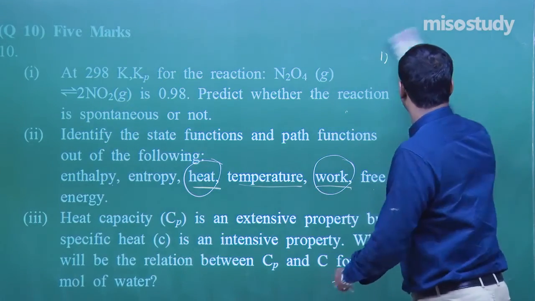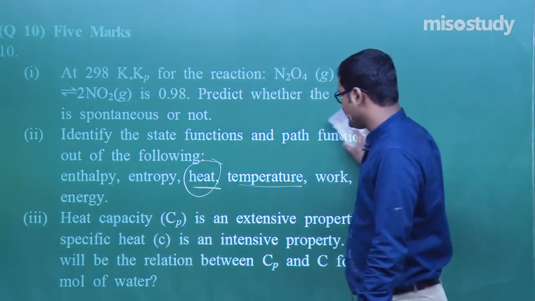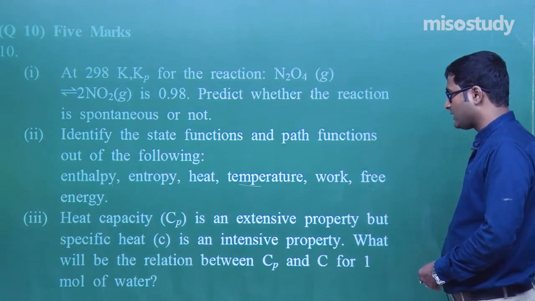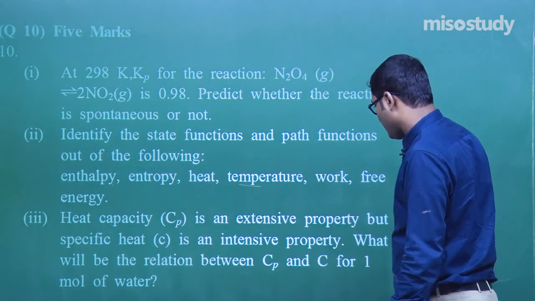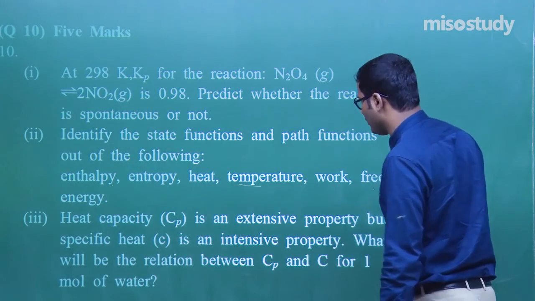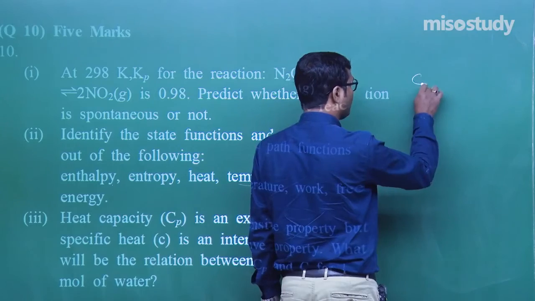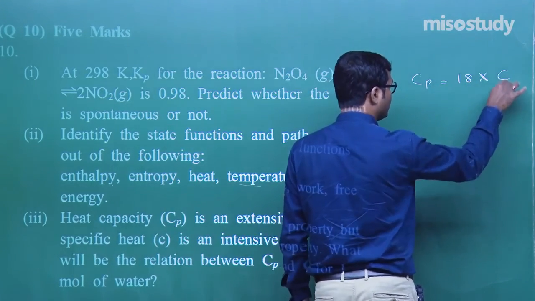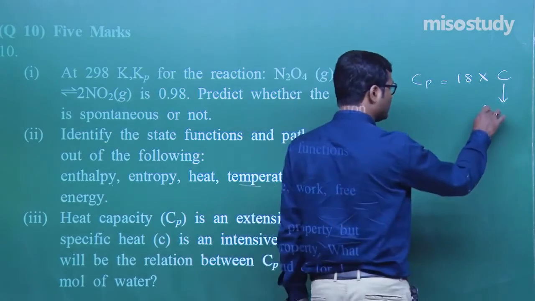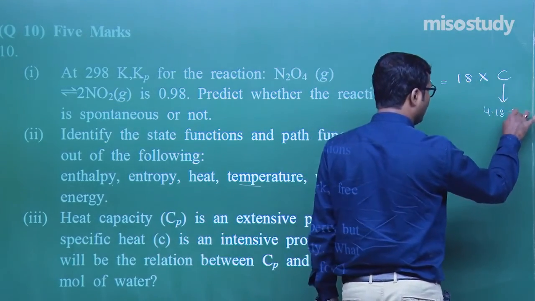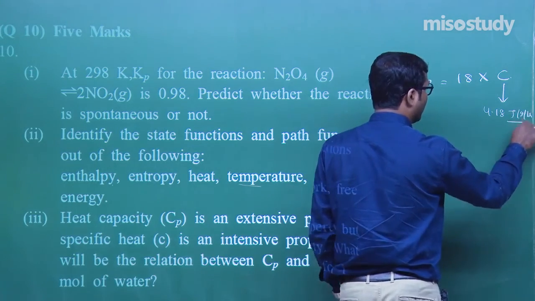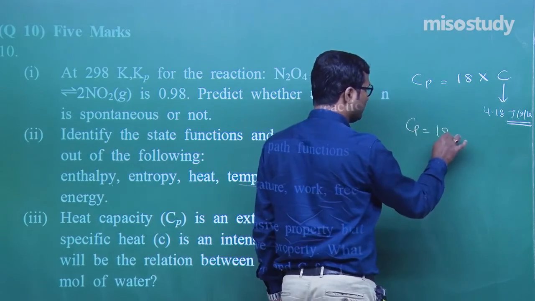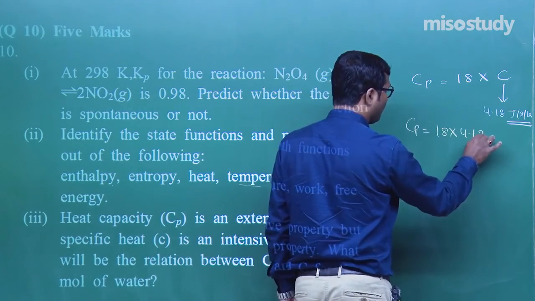Now let's move to the next one. Heat capacity is an extensive property, yes, but the specific heat is an intensive property. What will be the relation between Cp and C for 1 mole of water? Heat capacity for 1 mole of water will be equal to 18 into specific heat capacity. We know the specific heat capacity is equal to 4.18 joule per gram per Kelvin. Clear to you? Now put this value, Cp is equal to 18 multiply 4.18.